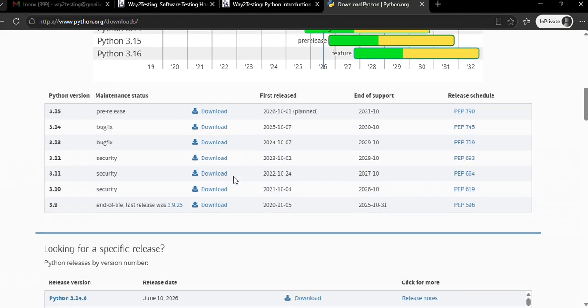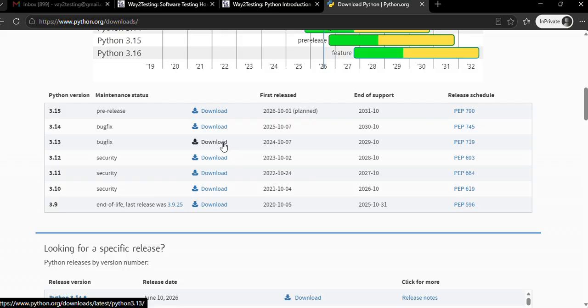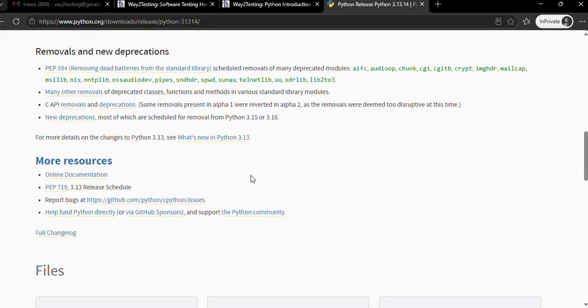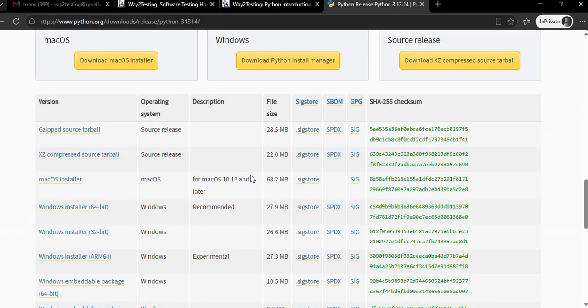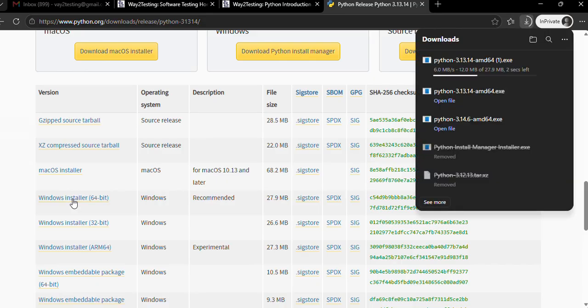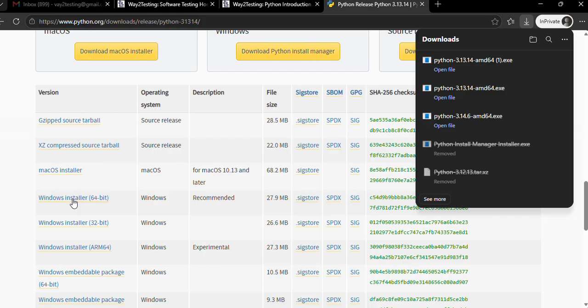Instead of using the latest, we will go with some older version like 3.13, and we will go with the Windows installer. It is recommended to always try a version or two older because the latest version may have some bugs. By default, it will be downloaded in your download folder.